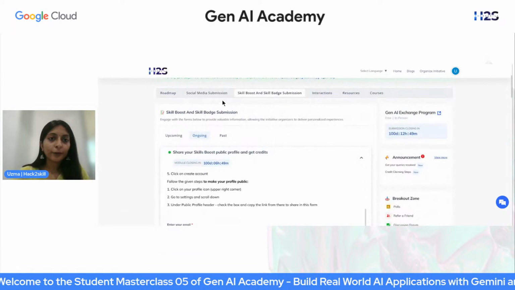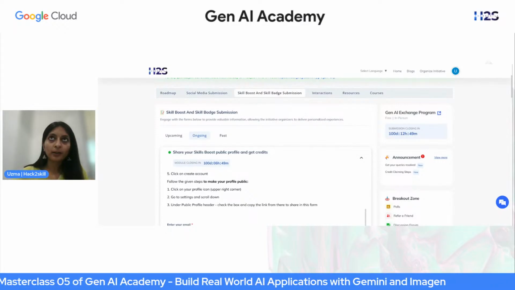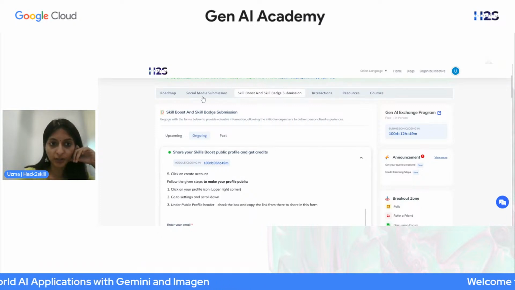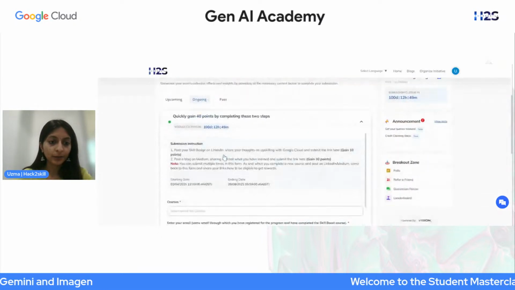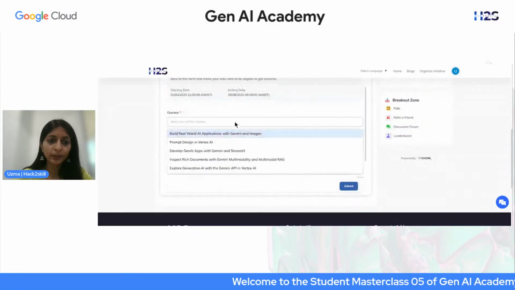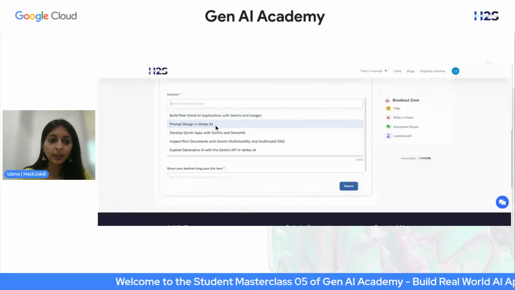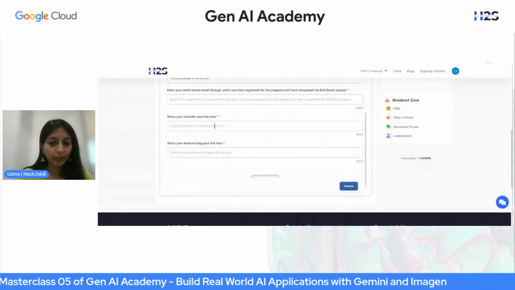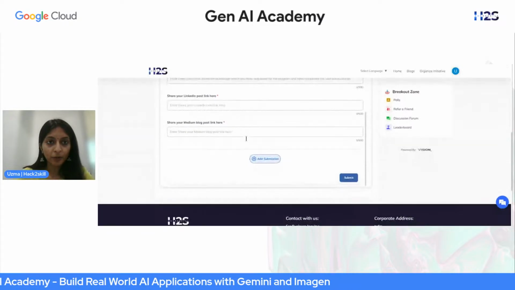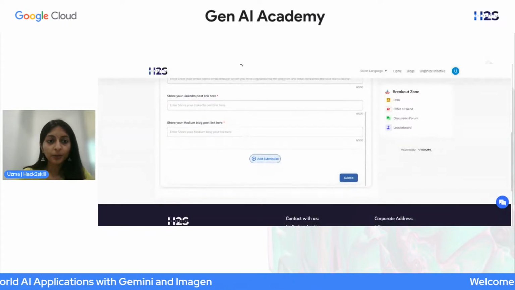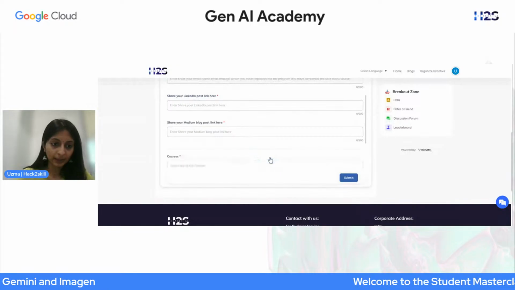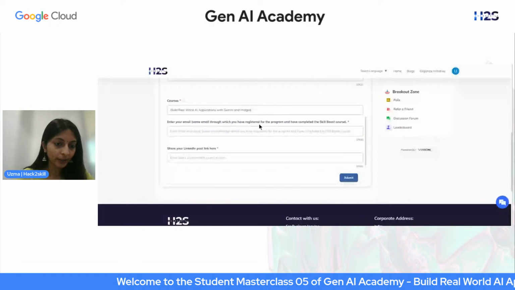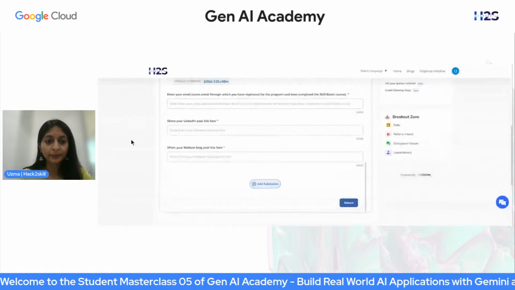Now, when you have to do your social media post, if you want to publish a blog on Medium, then what you have to do is go to the social media submission tab, and here you can choose the course. For example, you did Prompt Design in Vertex AI and you posted about it on LinkedIn and on Medium. So you can share your links here and you can hit submit. If you want to add a submission, you can add a submission for every course. You finished another course and you posted about that also on LinkedIn and on Medium. Then you can just select the course, share your links, and hit submit. So you can do this for all 5 courses.